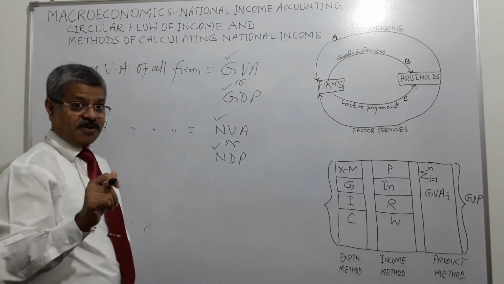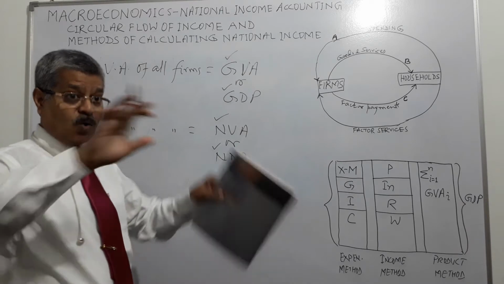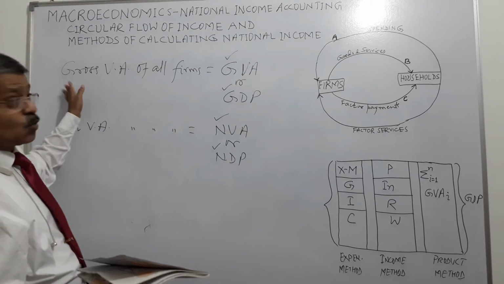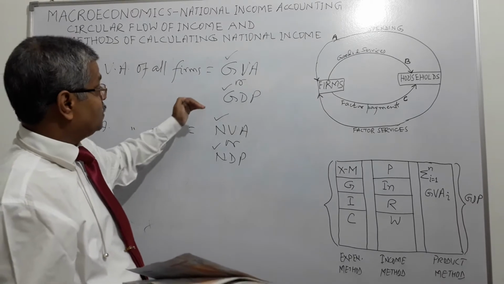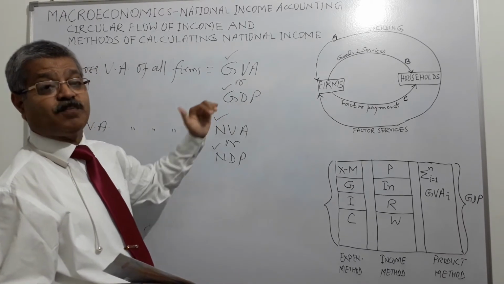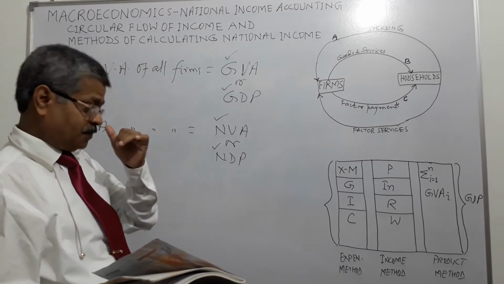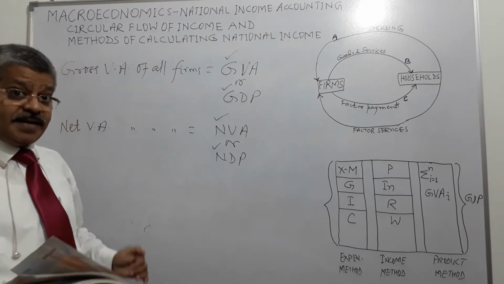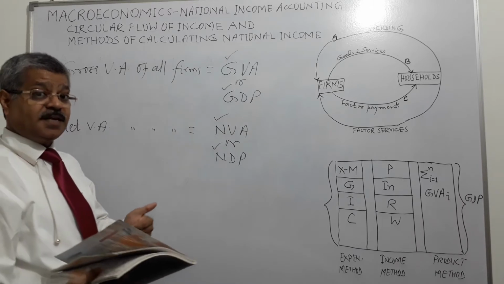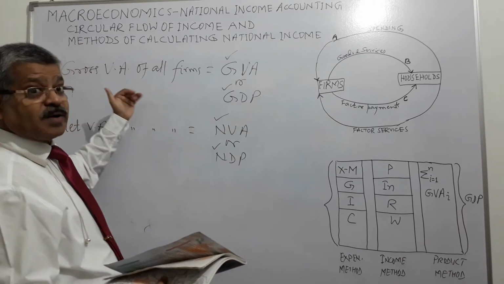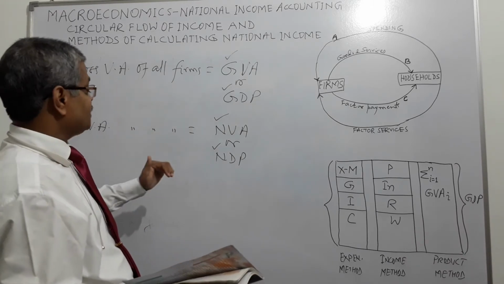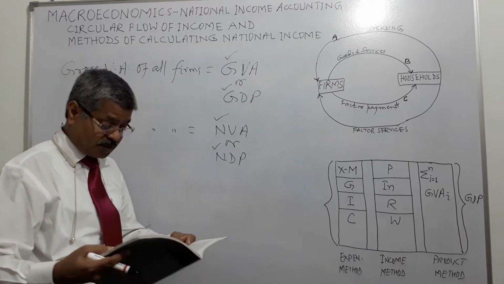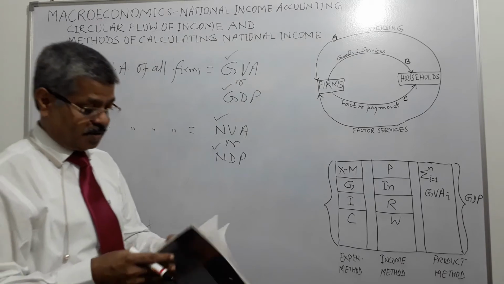If we are considering gross value added of all of them together, that will form gross value added or gross domestic product of the Indian economy. If we are considering net value added of all firms in the Indian economy, meaning gross value added minus depreciation, then that is net value added or net domestic product of the Indian economy, right?